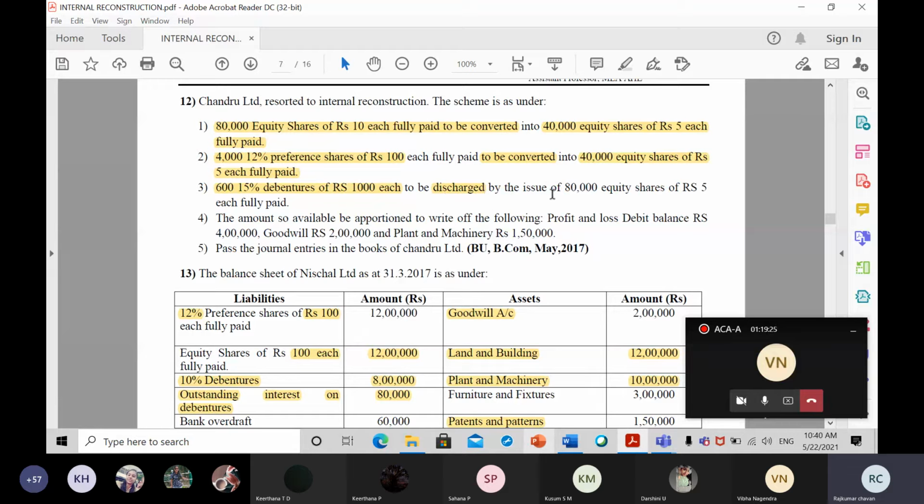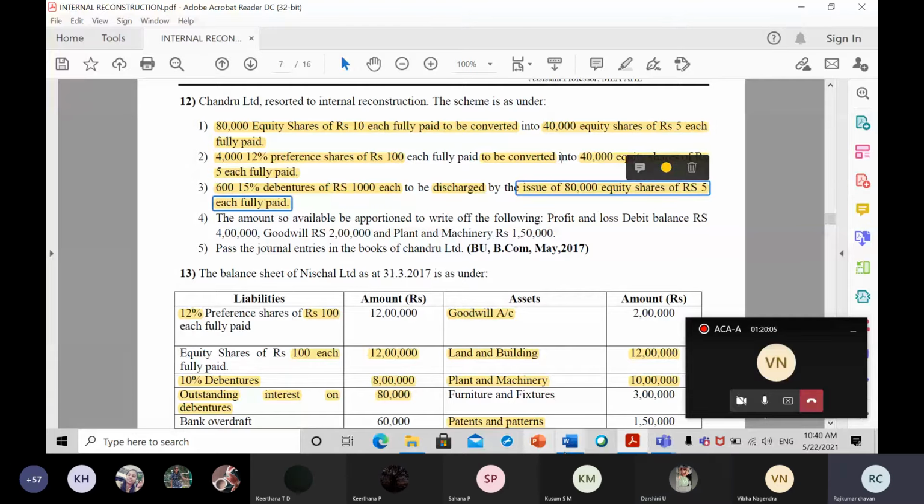How are we going to discharge? By settlement, by issue of 80,000 equity shares of rupees 5 each, fully paid. So for the debenture holders, what are we giving them? In the second transaction, for the preference shareholders, we gave them equity shares. Here for the 15% debentures, we are giving them equity shares, 80,000 equity shares.